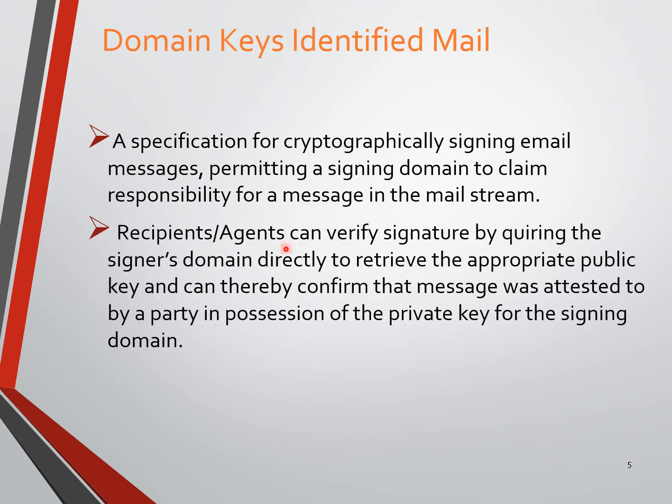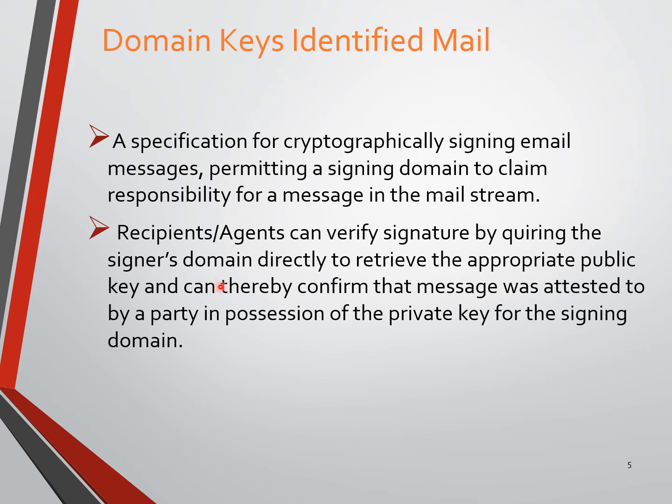Recipients or user agents can verify the signature by querying the signing domain directly. We can send our query to the domain directly to retrieve the appropriate public key, and thereby confirm that the message was attested by a party in possession of the private key for the signing domain. This is what I explained in the beginning.